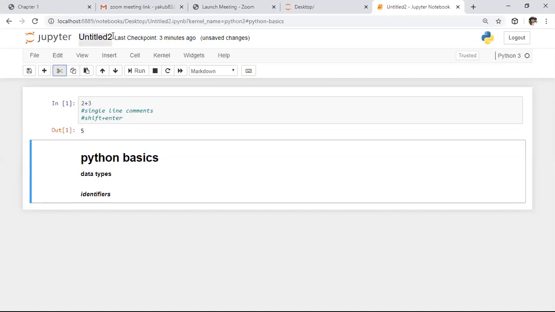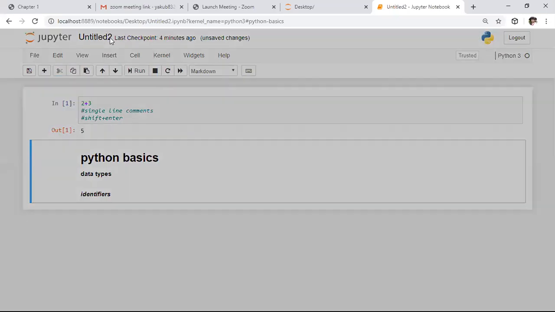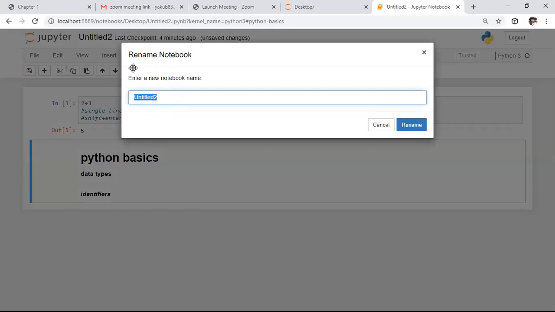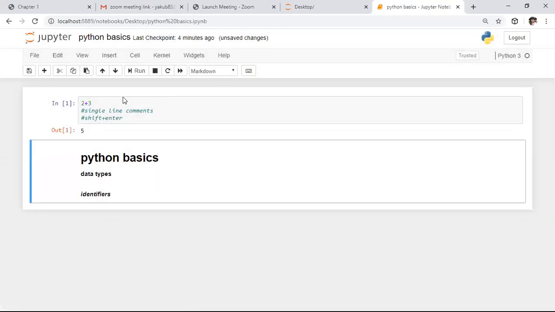After this, if you want to modify the created file name, you need to click on this Untitled. Here you can keep any new name. I'm writing the name as Python basics. So I kept this name as Python basics, and Untitled will be replaced with Python basics.